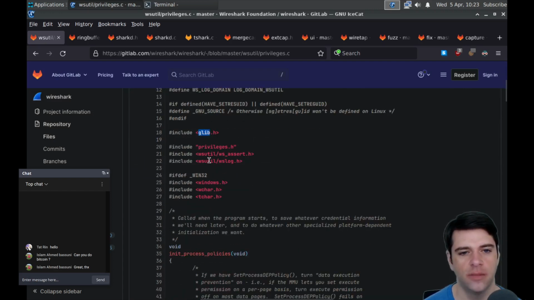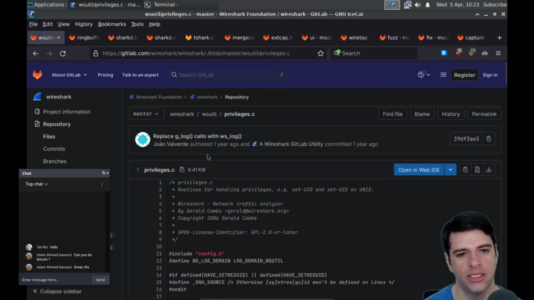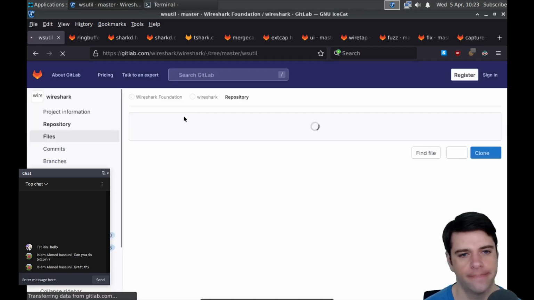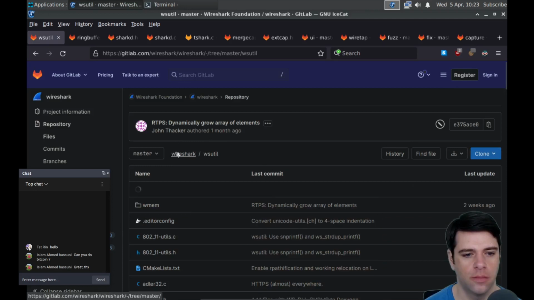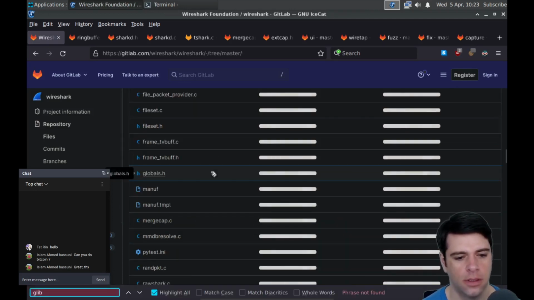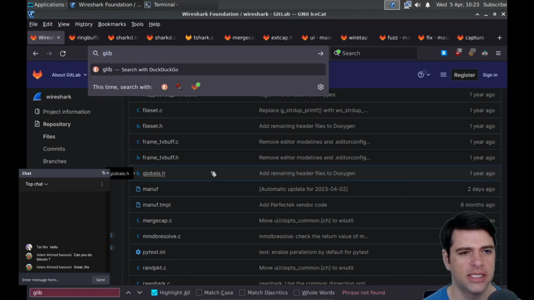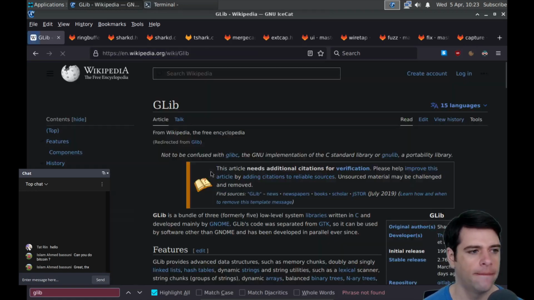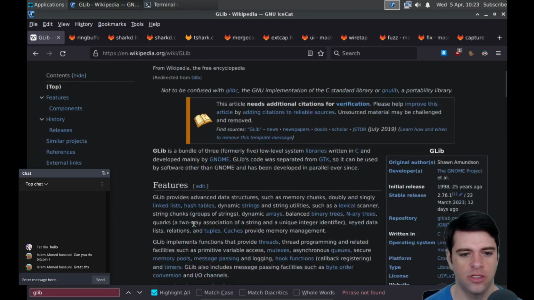Okay. What is this G stuff though? So we're including glib.h. Is that like glibc? Is G for GNU? I'm going to guess that this is just the GNU lib. Written by GNOME, okay, or GNOME, however you pronounce it. glib's code was separated from GTK, so it can be used by software other than GNOME.